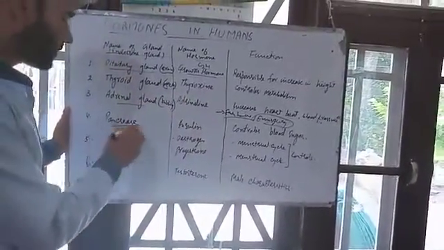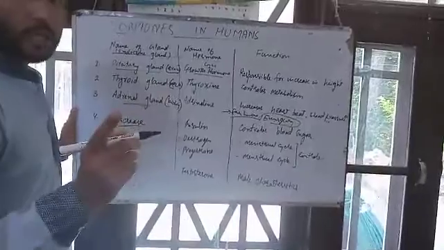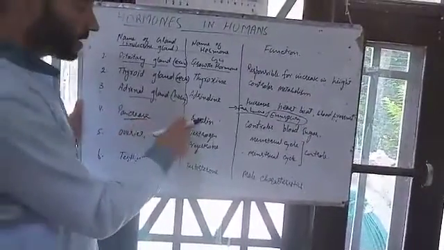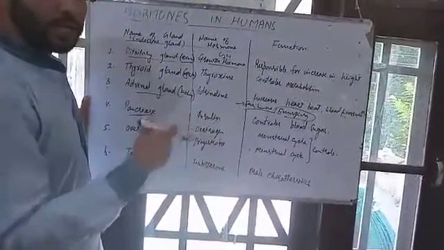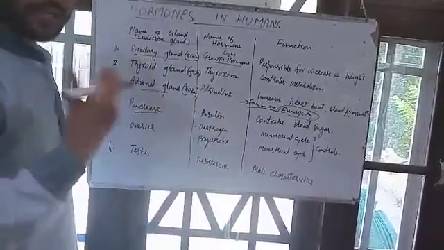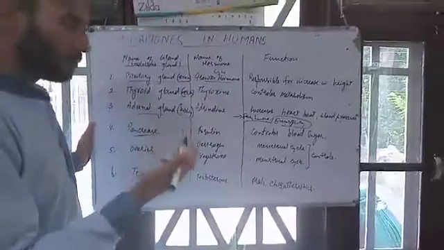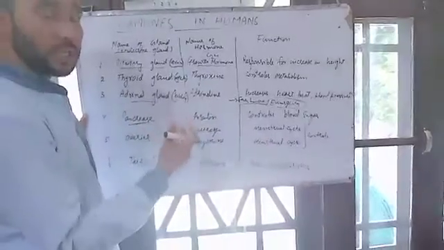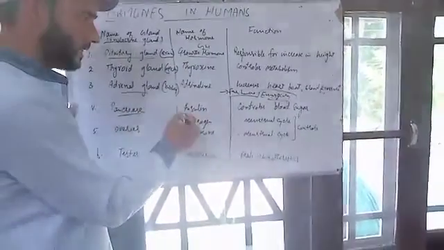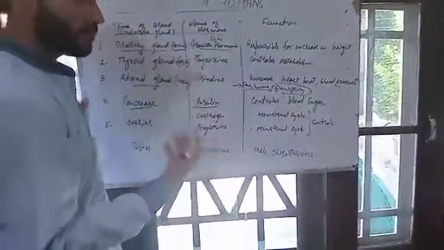Next is the pancreas. It secretes insulin. Actually, the pancreas has two parts, an endocrine part and an exocrine part. You don't have to go into the exocrine part. First we will study the endocrine part, that means the part which secretes hormone. The name of the hormone is insulin. What is the function of insulin? It controls blood sugar level.